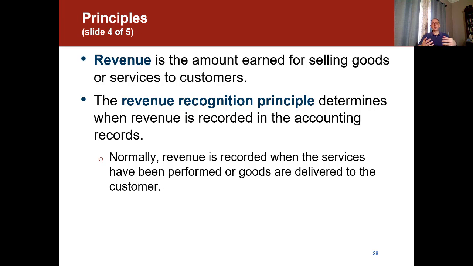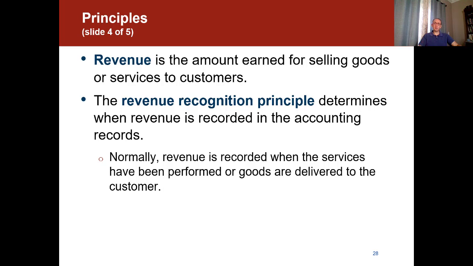So what if a customer pays us in advance for a product that we're going to deliver to them a month from today? Is that a revenue? No, it's not a revenue, because it's not going to be a realized revenue or a recognized revenue unless we actually provide the product to the customer. Same thing for a service. If they pay us in advance, then it's not going to be recognized until we actually provide the service.